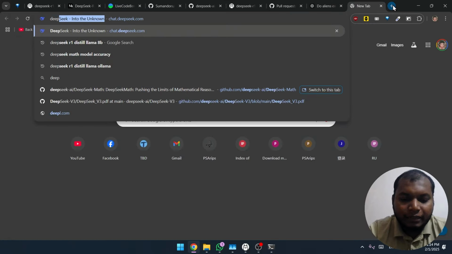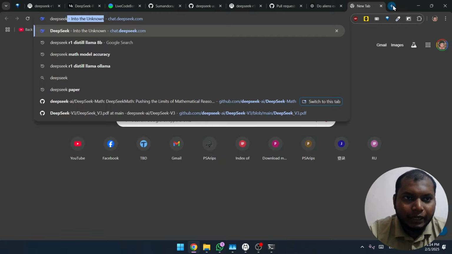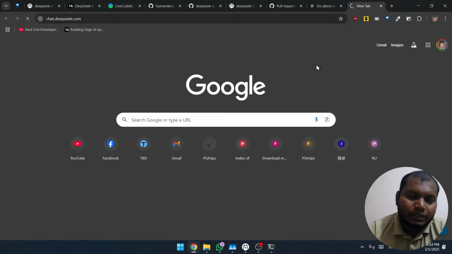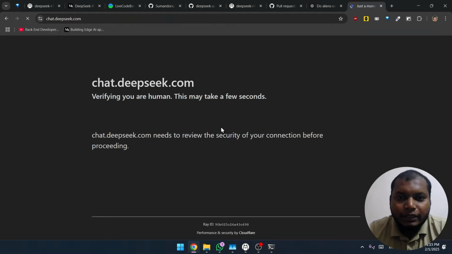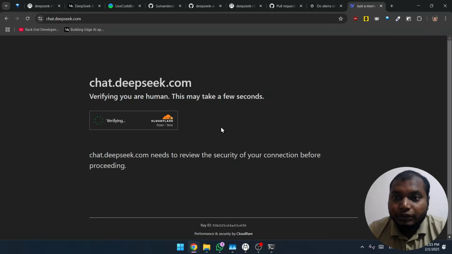So what's DeepSeek? DeepSeek is an AI model just released by one Chinese company called DeepSeek. And what they did with their R1 model, they made a reasoning model, which means whatever the model is going to say or give out, it will think about it. It will contradict itself and it will learn from its own mistakes. So basically, আমরা যেভাবে normally চিন্তা করি, তো মডেলটা exactly ওটাই করবার চেষ্টা করবে.